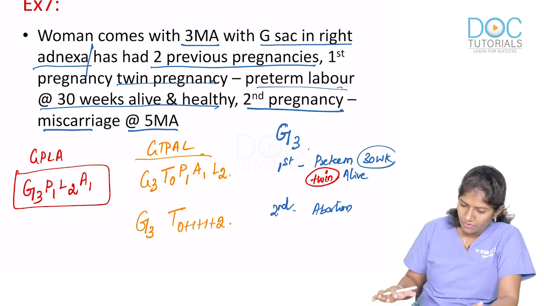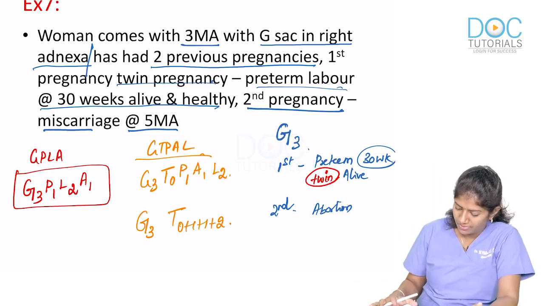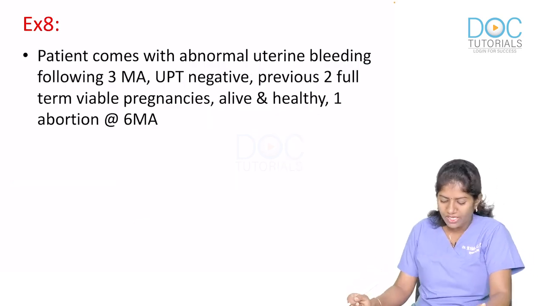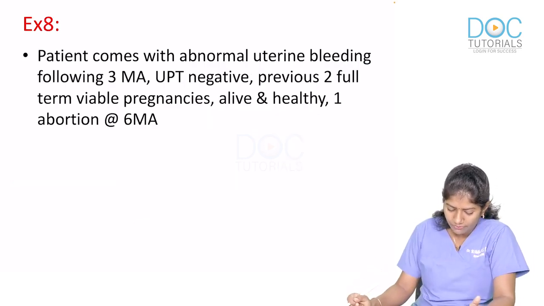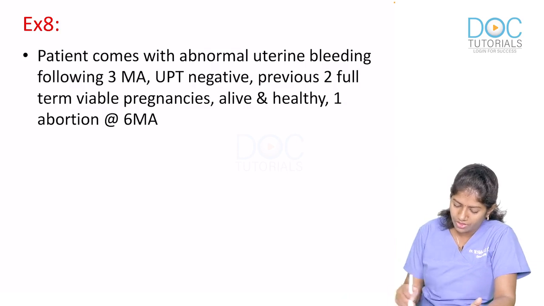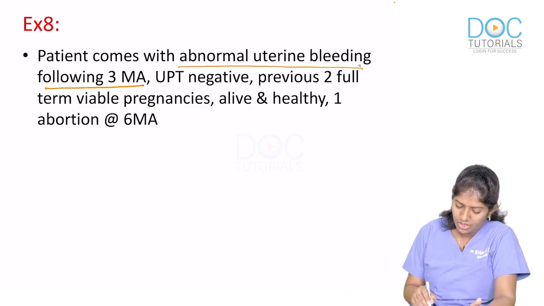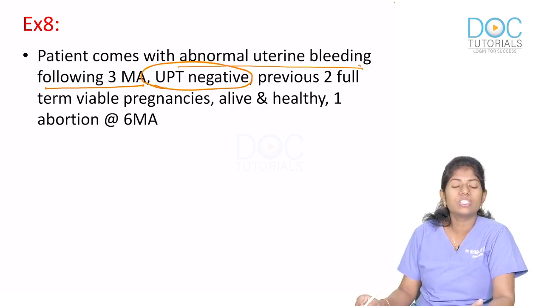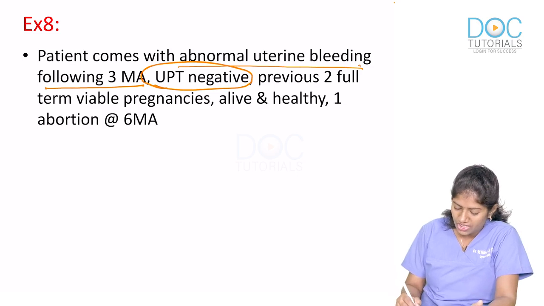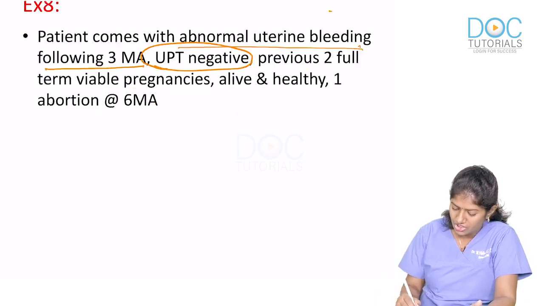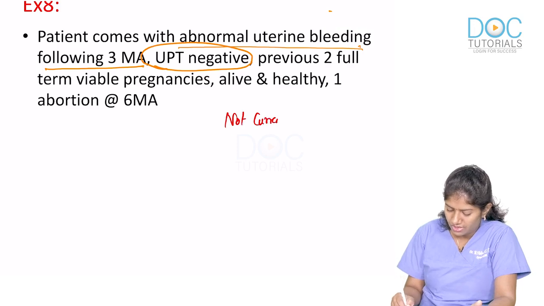We have one other example here. 8th example: patient comes with abnormal uterine bleeding following 3 months amenorrhea, UPT negative. So is she currently pregnant? She is not pregnant at present.